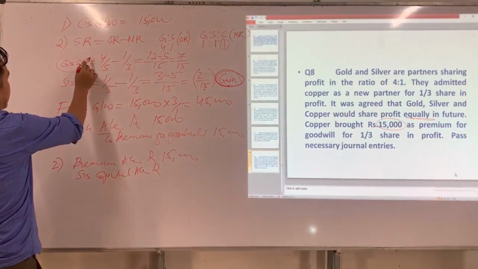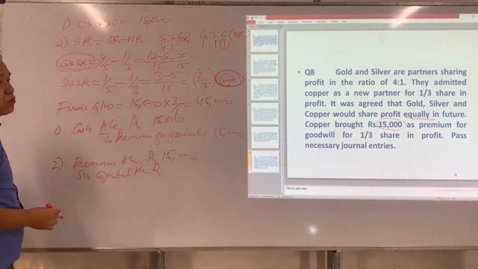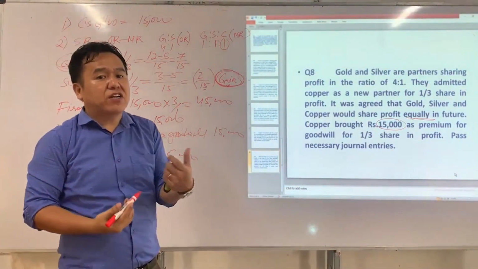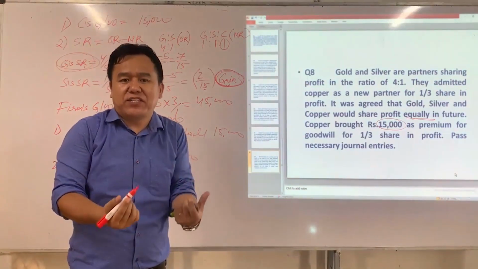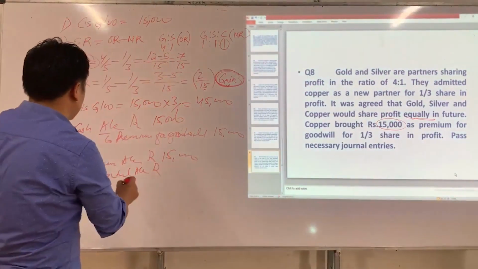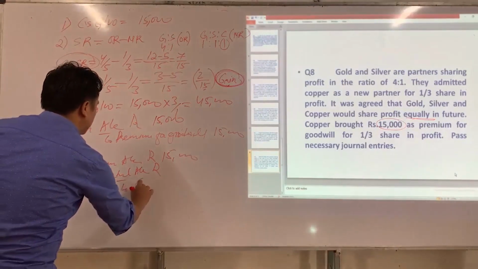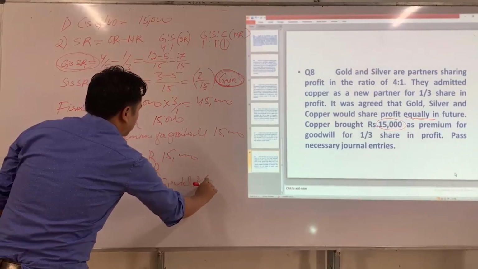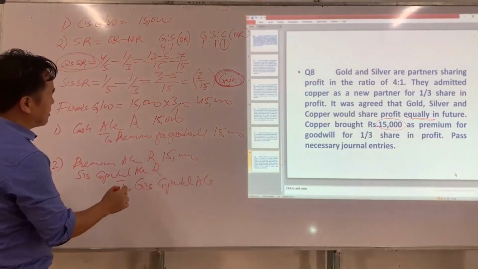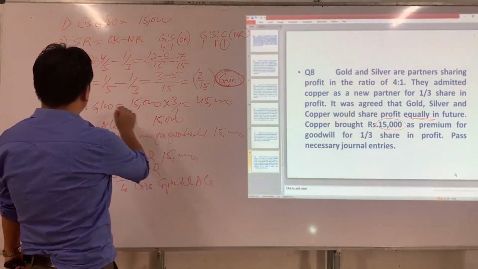And who is the sacrificing partner? G. Normally the sacrificing partner will get goodwill because they sacrifice a part of their share in favor of the new partner. So G will get goodwill, G's capital account.